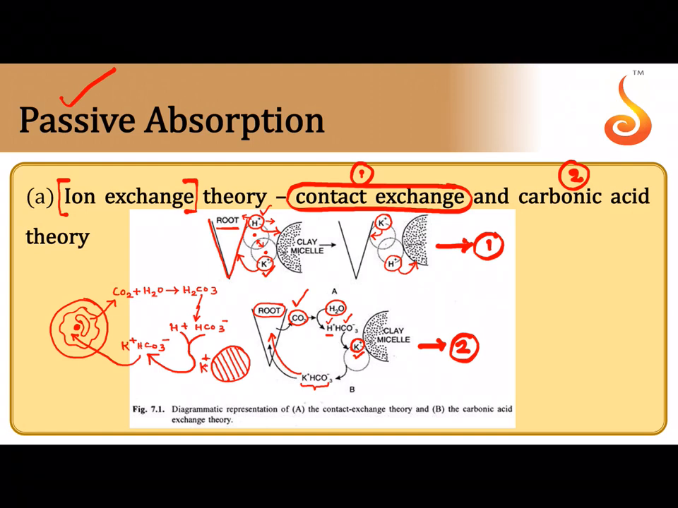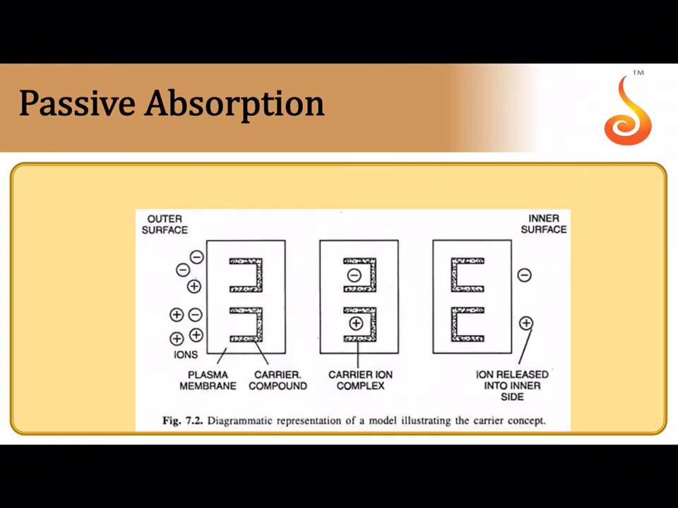So remember, the K+ is the one that is adhered onto the clay micelle, and the carbon dioxide is coming out of the root cell. This is called carbonic acid theory. Do you understand? It forms bicarbonate ion and H+ ion. The H+ ion is exchanged for the K+ ion on the clay micelle. All this is happening without the use of energy. That's why it is included under passive absorption.